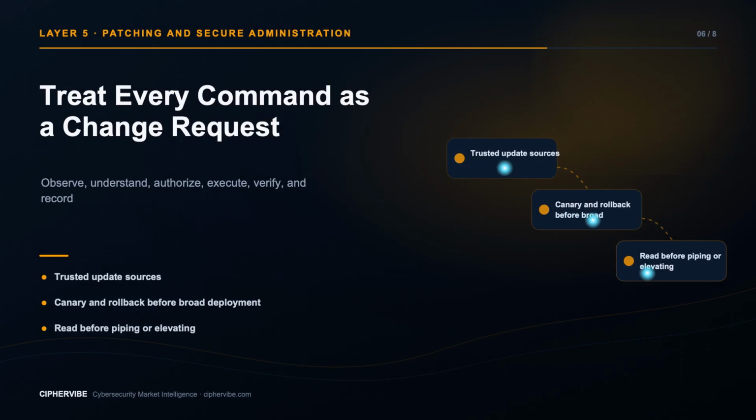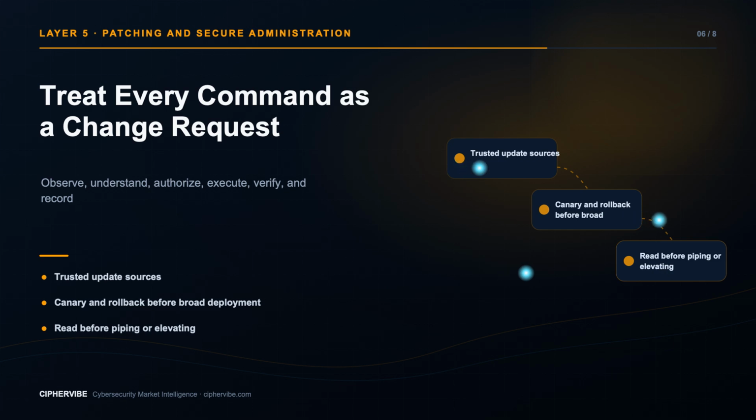Command lines turn intent into repeatable state. That power demands discipline. Confirm the host, identity, directory, target set, and current state. Read the full command. Preview changes when a dry run exists. Use explicit targets. Capture output and exit status. Verify afterward. Never paste an opaque command into an elevated shell.